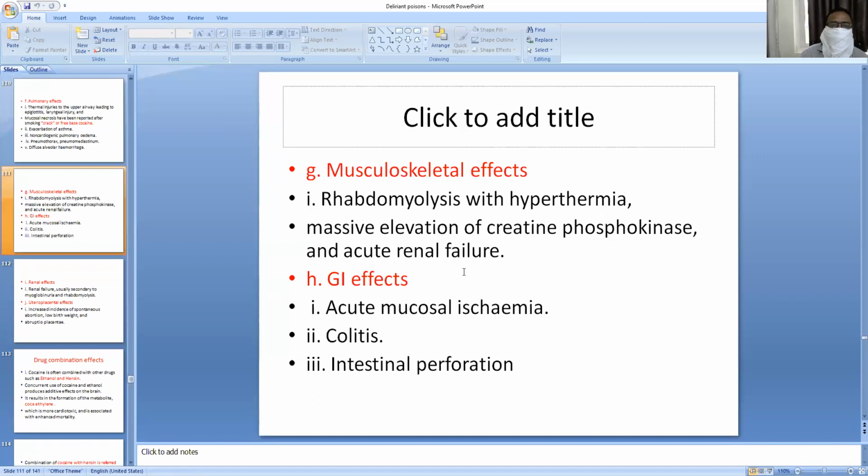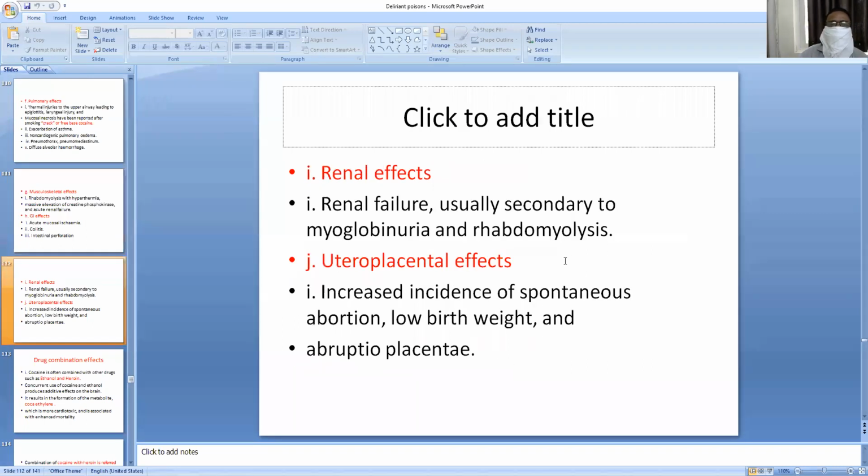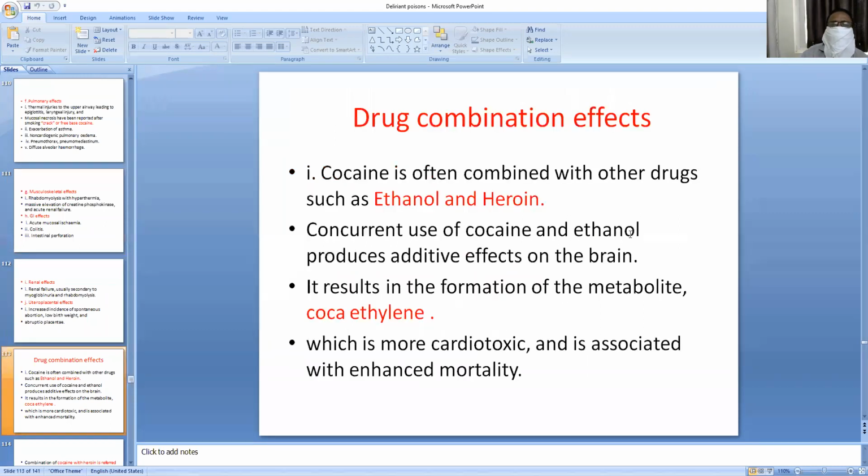What are the gastrointestinal effects of cocaine poisoning? Acute mucosal ischemia, colitis, intestinal perforation will be seen. Renal effects: renal failure will be seen due to myoglobinuria and rhabdomyolysis. Retroplacental effects are increased incidence of spontaneous abortion and low birth weight babies, and abruptio placentae will be seen.